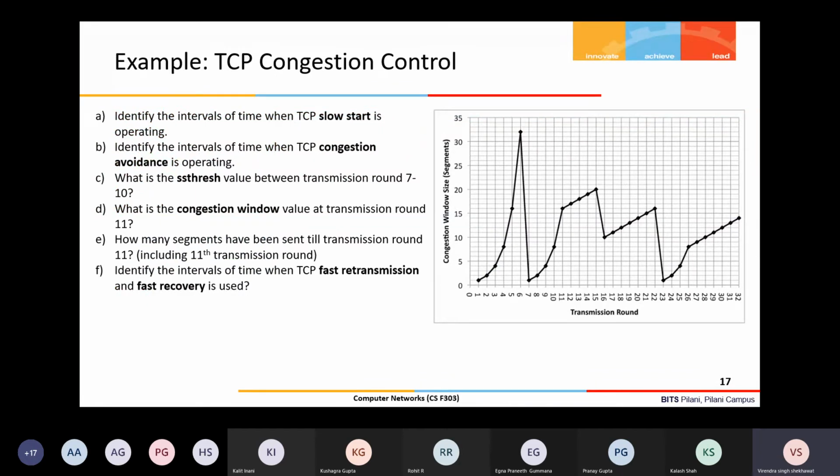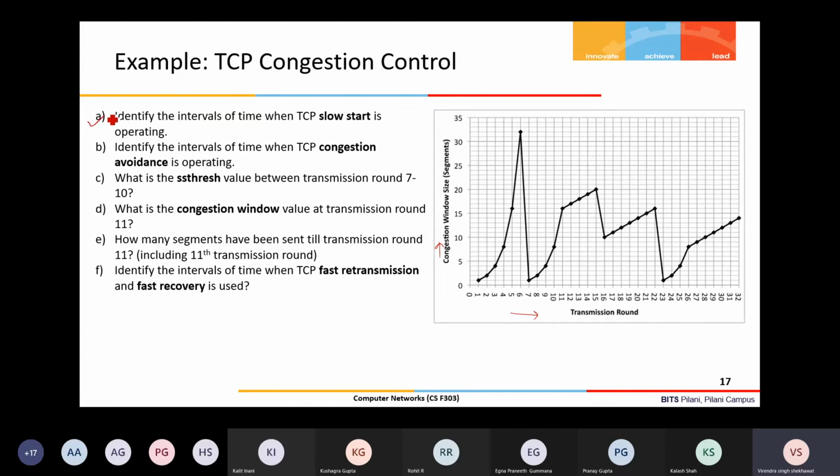Okay. So this is the time versus congestion window graph for the TCP. Now I think you are familiar with all these lines. If I quickly ask a few questions, you try to answer them, so that will tell me how much I could convey to you in a proper manner.